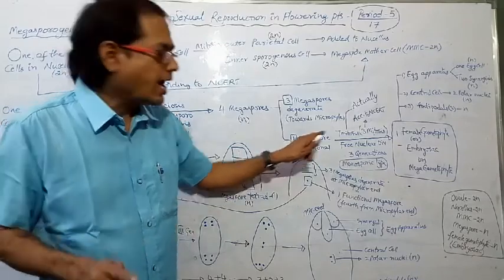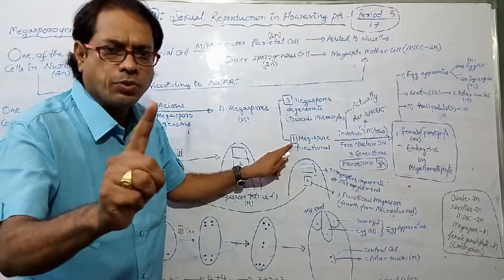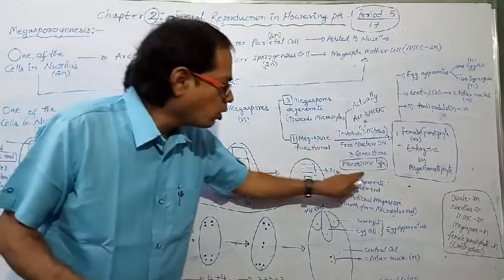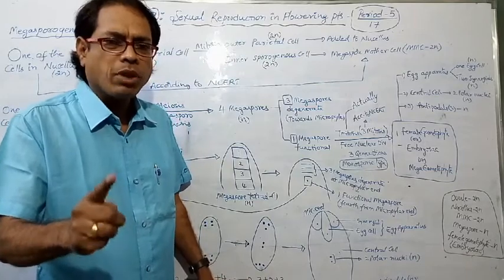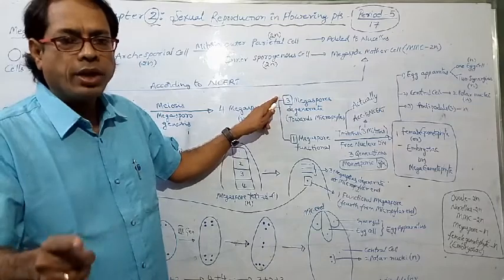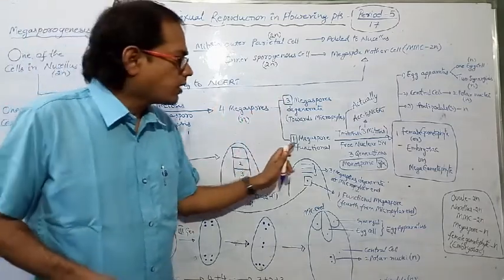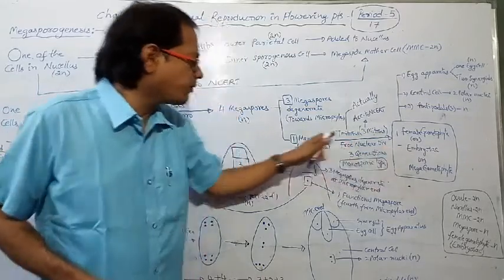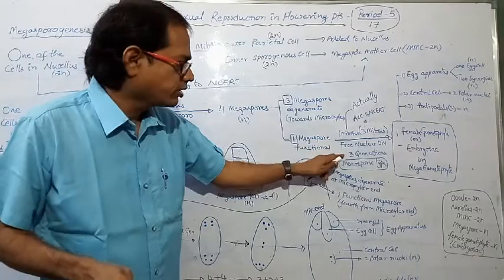That is, as the female gametophyte is developed from one functional megaspore, it is called monosporic type. In monosporic type, the number of megaspores degenerated is 3. How many megaspores are functional? 1.